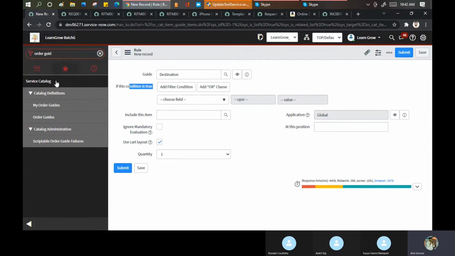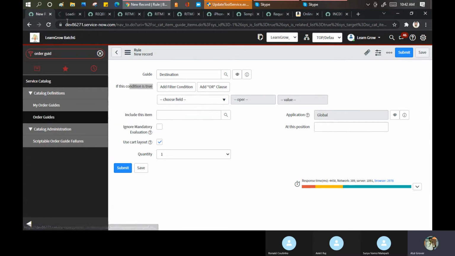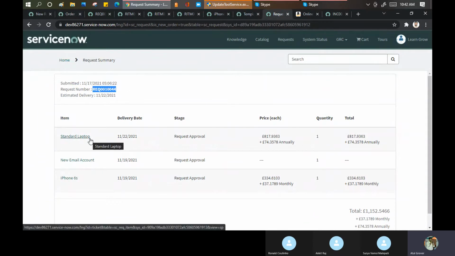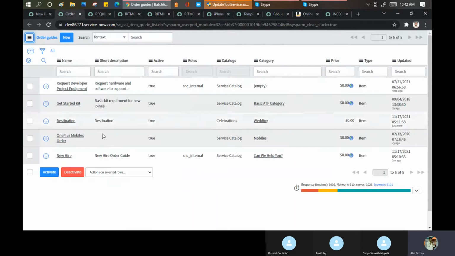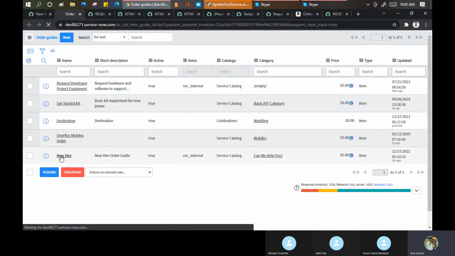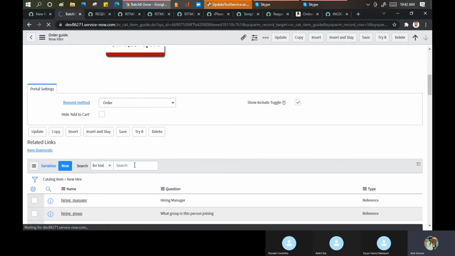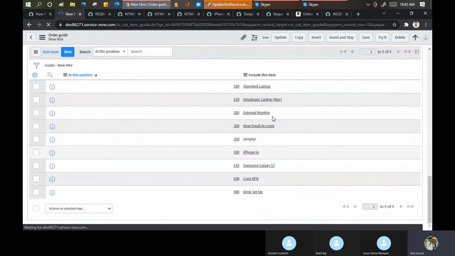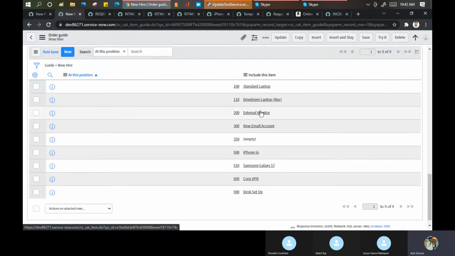Maybe if I open this order guide just to show you, because if you see when I was ordering from here, I say no, I don't want a remote. I am a remote employee. Maybe in that case I did not get anything else. Just to show you here, new hire, how these things actually work. External one. Okay, now you see this is not given to me, right?